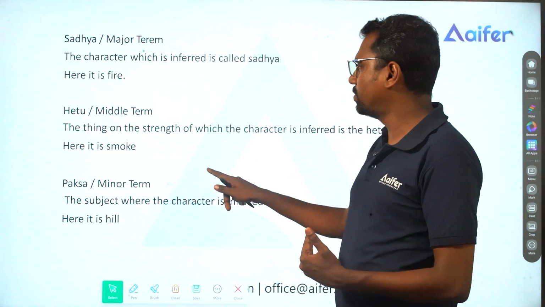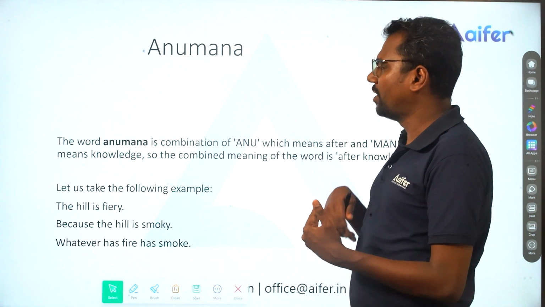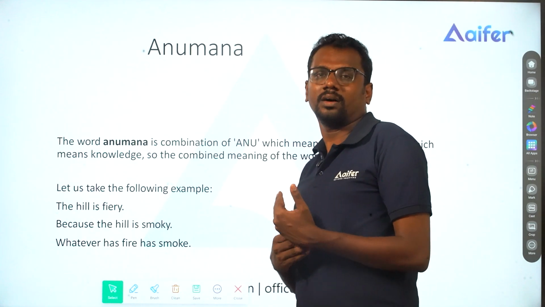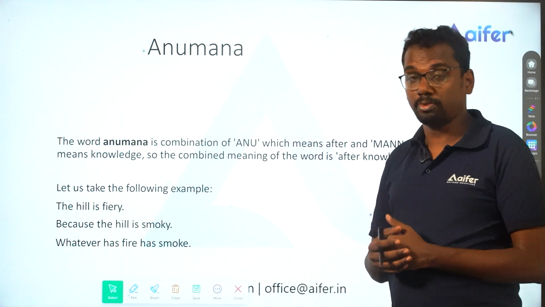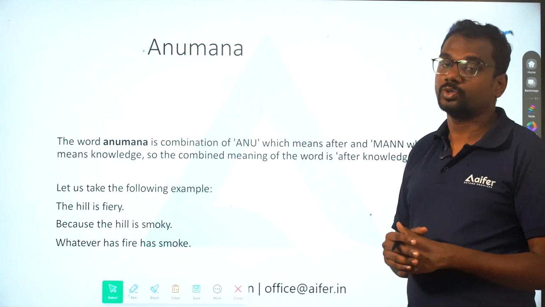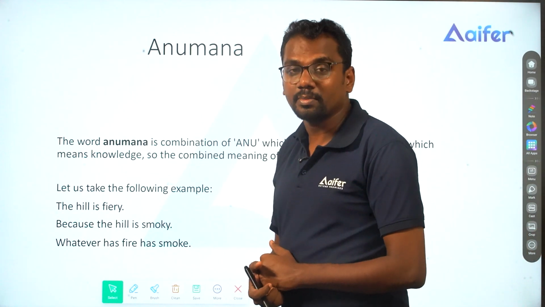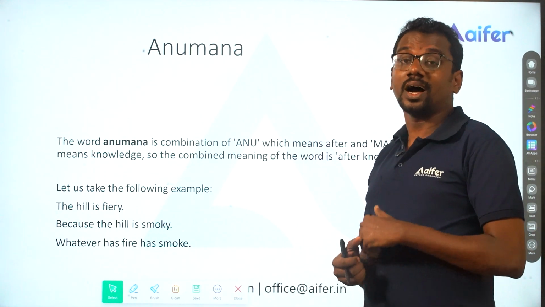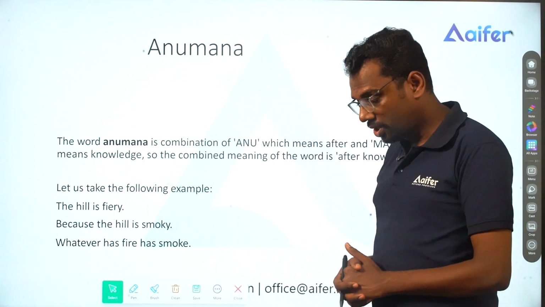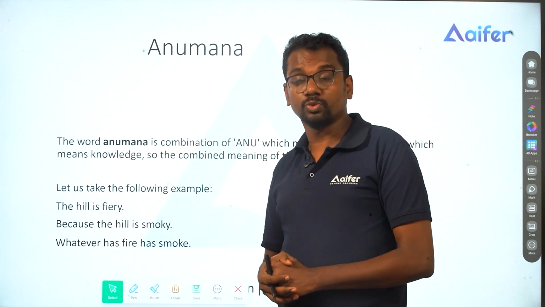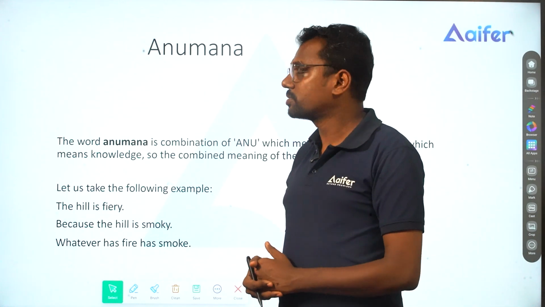So once again, I will be just revising the concept. Anumana is the second most important pramana, which we have already discussed, and Anumana means based on assumption, so it's after the knowledge. The classic example is we are walking and we find smoke on the hill.